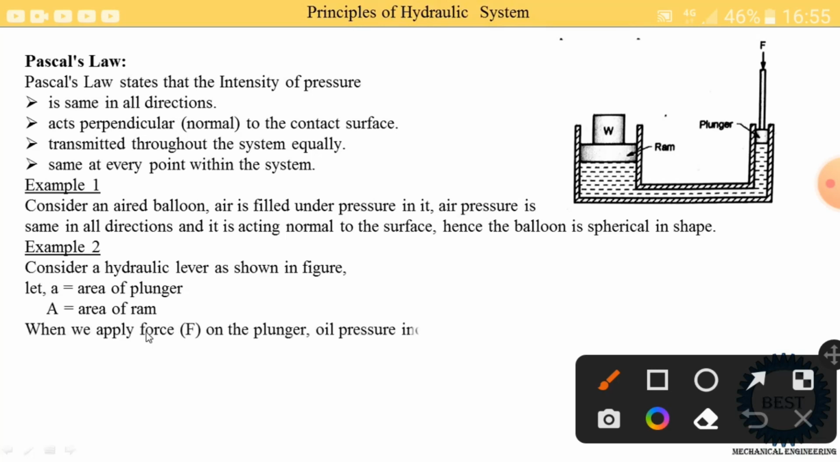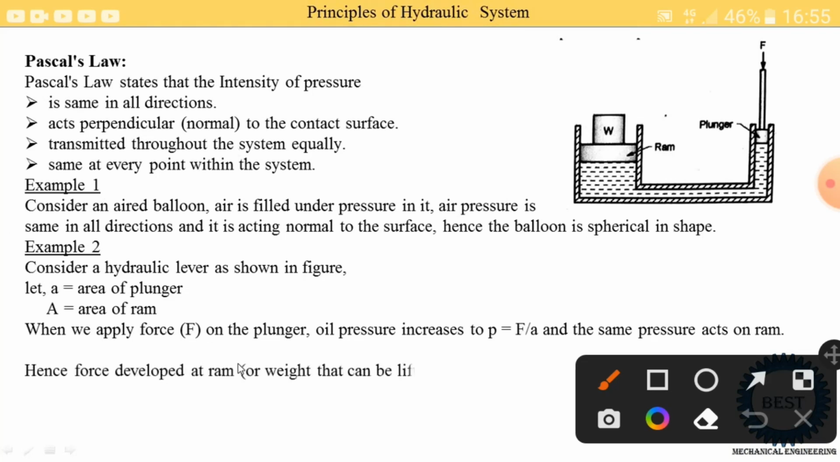When we apply the force F on the plunger, the oil pressure is increased, meaning the pressure of the oil is increased. Its equation is P equals F by A, meaning force applied divided by area of this plunger, then we get the equation of the pressure. And the same pressure acts on the ram. Why does the same pressure act? According to the definition, pressure is the same in the full system, within the system.